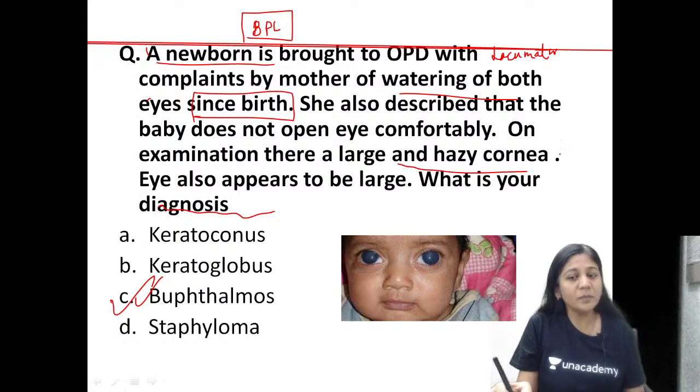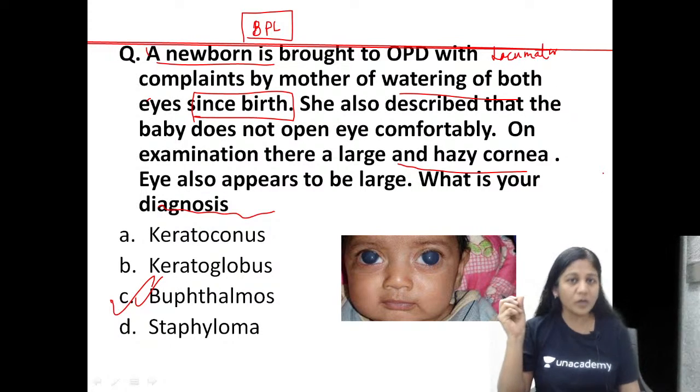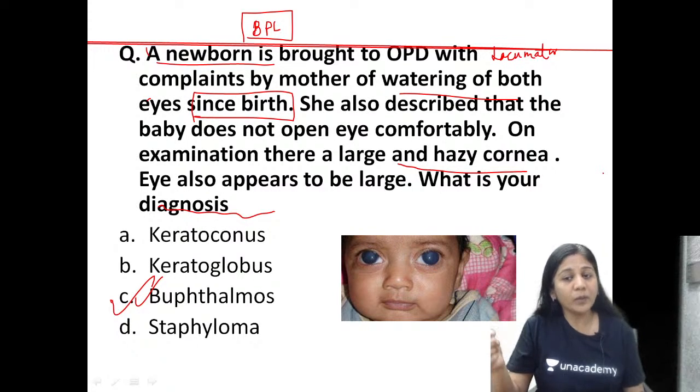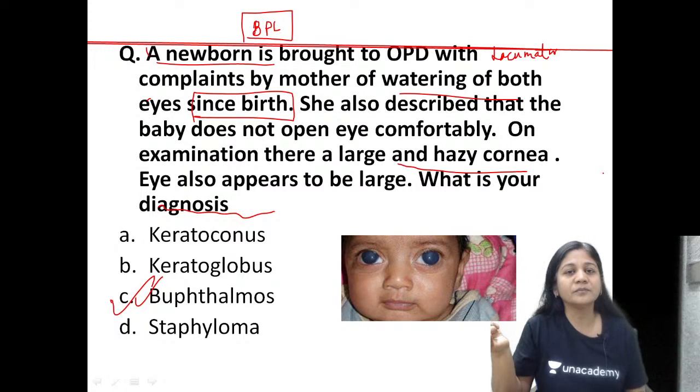Okay, even if the picture is not there, you should be able to tell through the problem based question here. So that is a very important clinical scenario based one. Now when you saw, you find cornea is not only large, it is also hazy. Not only the cornea but eye is also enlarged. So this is nothing but the eye of a buphthalmic eye.